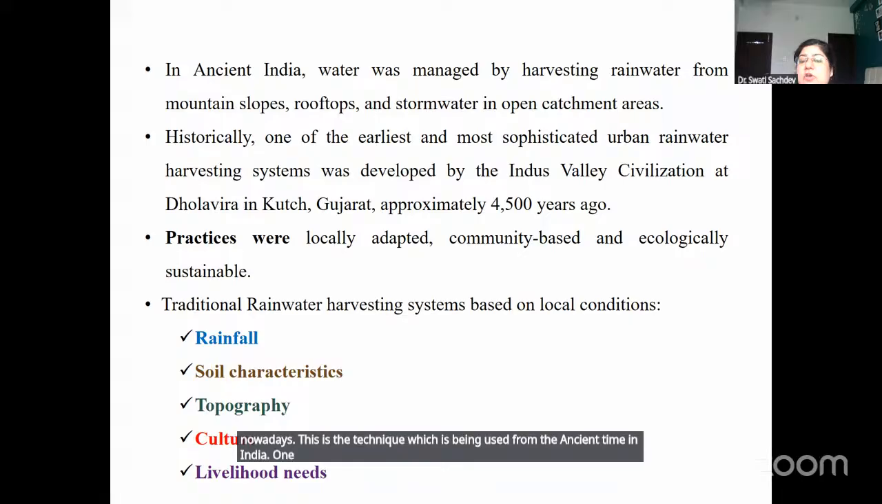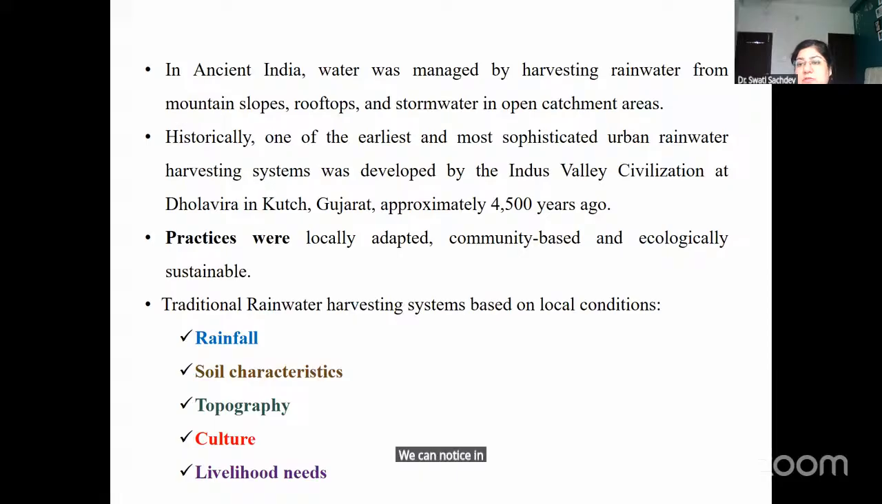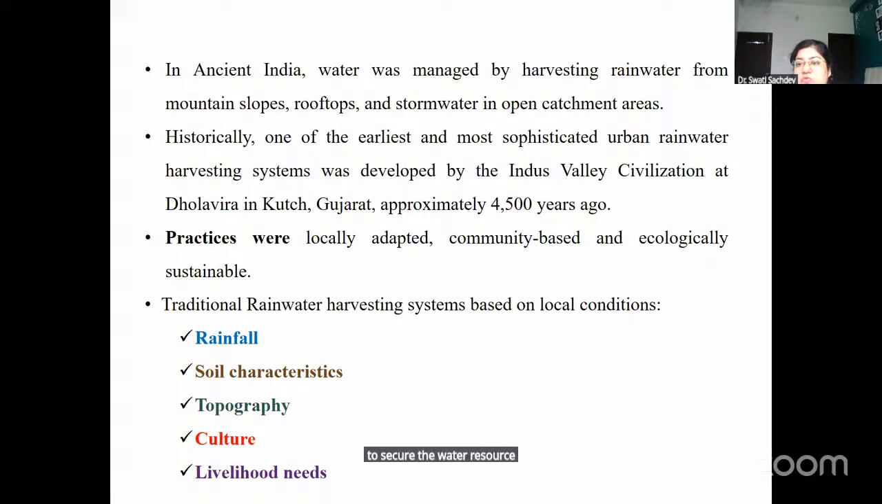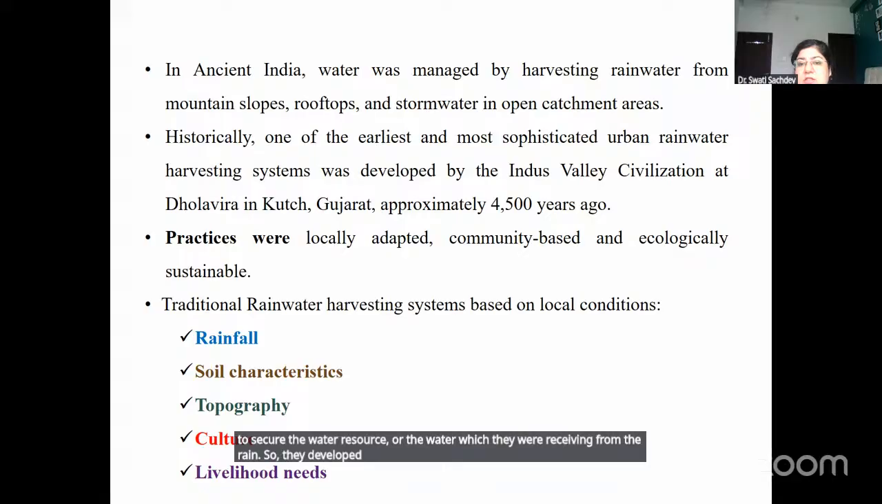One of the earliest rainwater harvesting systems we can notice is in the Indus Valley civilization, installed at Dholavira in Kutch, Gujarat. People in the Indus Valley civilization were much more aware of their water resources, and they worked to secure the water they were receiving from the rain. So they developed this rainwater harvesting system around 4500 years ago, and because of it they were able to use the water carefully and wisely.